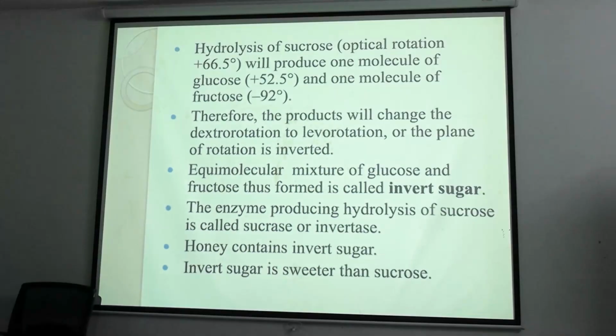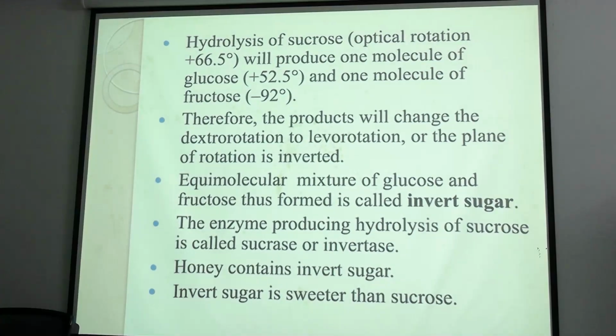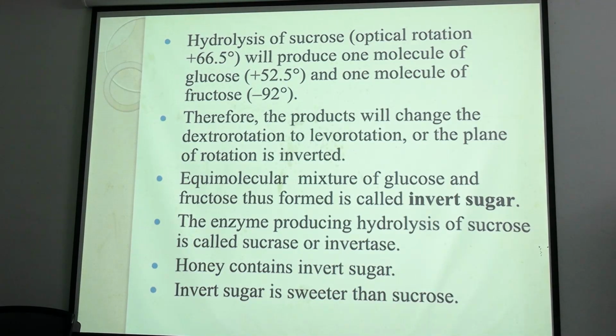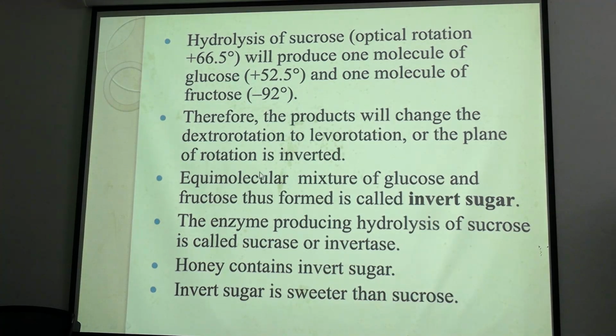Understood? Initially, when glucose and fructose were attached in a sucrose molecule, the sucrose molecule gave an optical rotation of 66.5 degrees, but when glucose and fructose are hydrolyzed into separate molecules, they give individual optical rotations, and that will result in a final levorotation. Okay, so in this case the optical rotation is changed from positive to negative, right? So that's why the rotation is inverted, the plane of rotation is inverted.